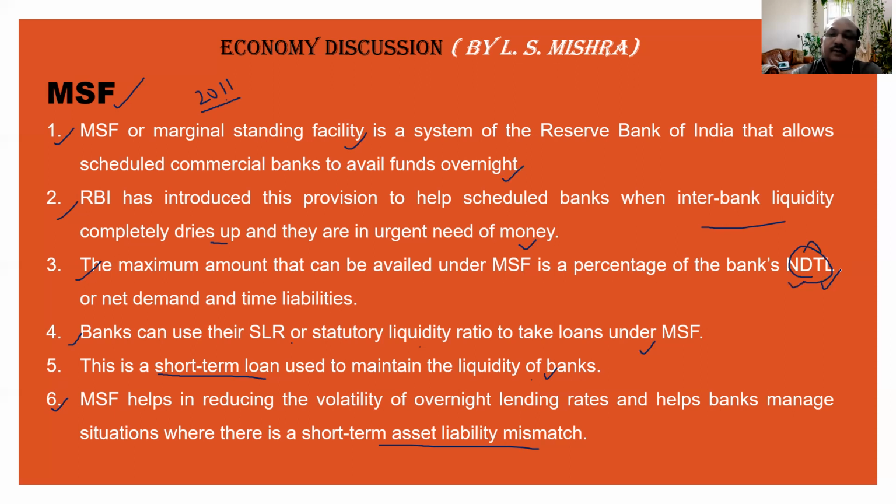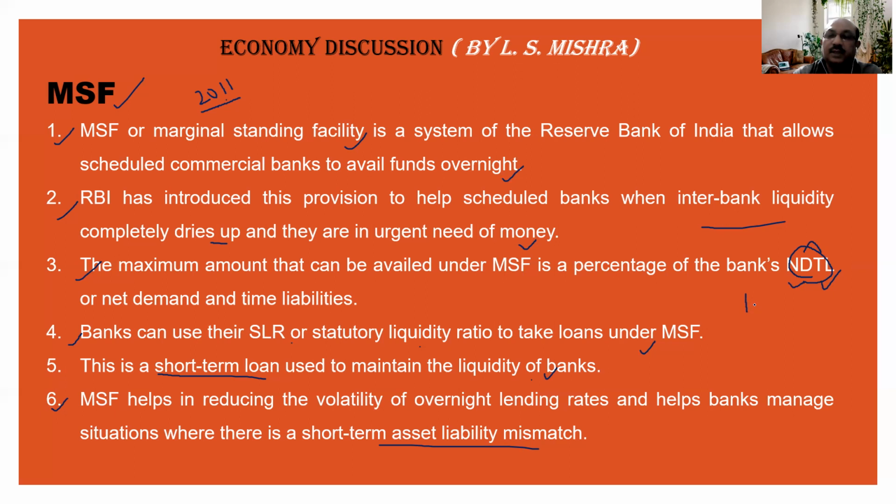Whenever any bank approaches RBI for a loan at the repo rate, first of all, RBI checks the NDTL of the bank. Suppose, as per the existing norms of RBI, a bank can avail a loan only up to 1% of the NDTL.